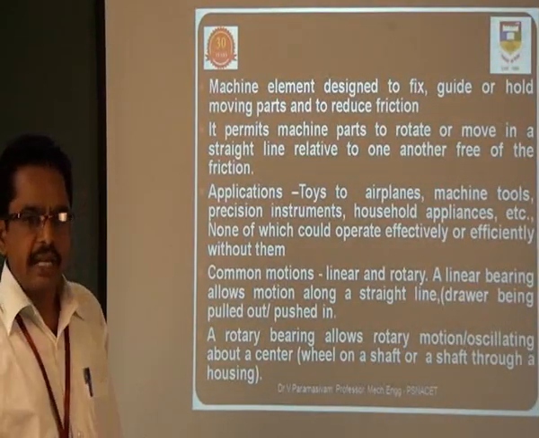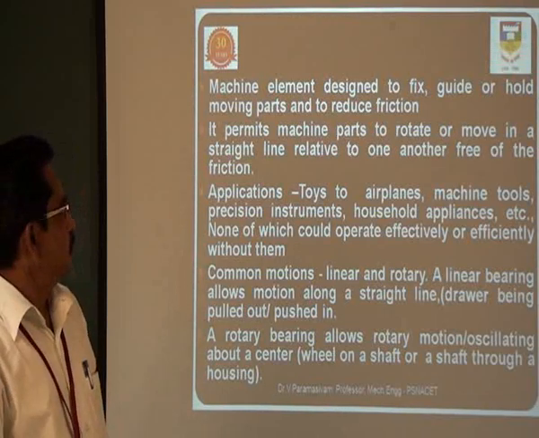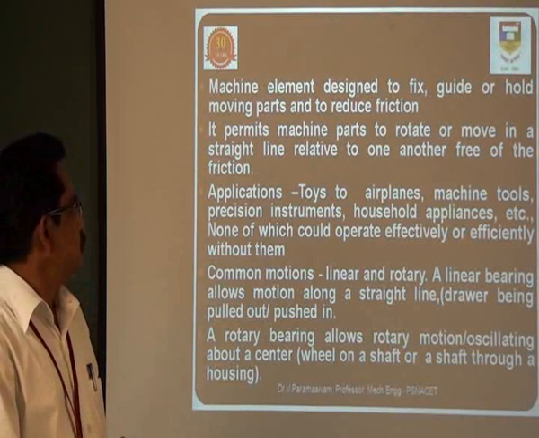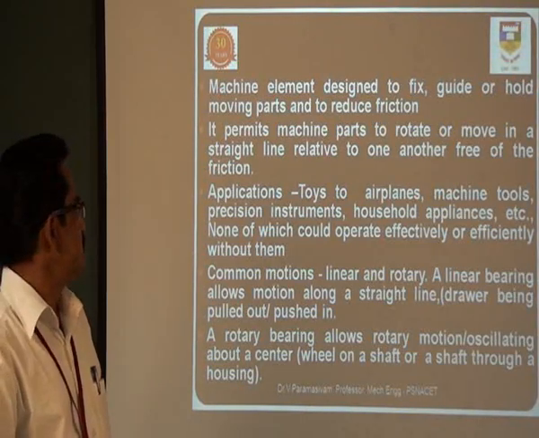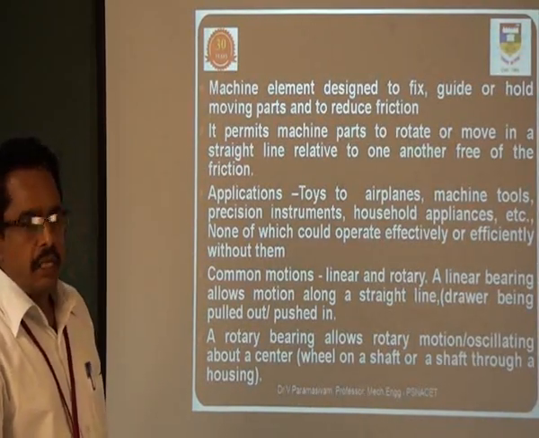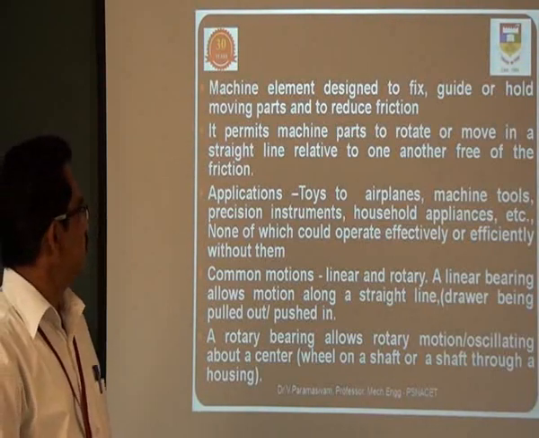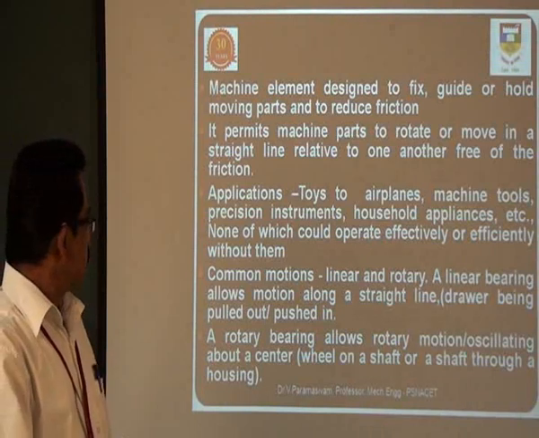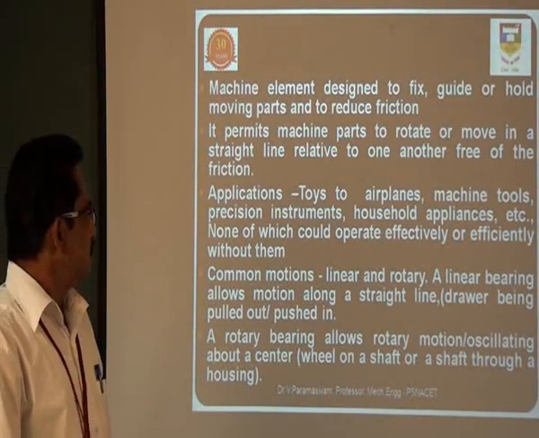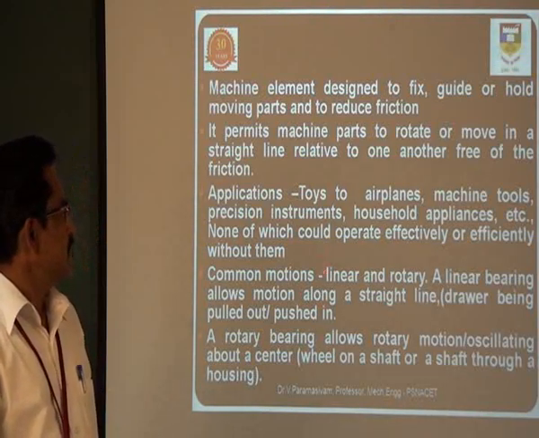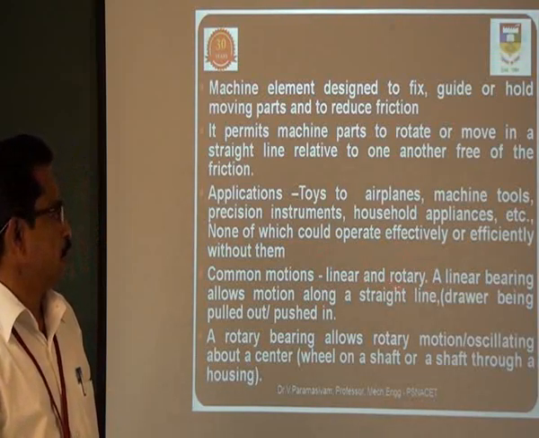If you take applications, from toys to aeroplanes and machine tools, precision instruments, household appliances, etc. In short, we can say there is no machine without a bearing. Now there are two motions: one is linear motion, another one is rotary motion.